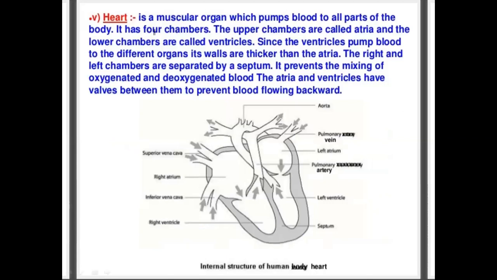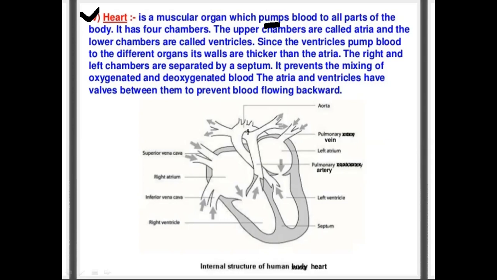This is the main circulatory system organ. The main organ of the circulatory system is the heart. The heart is a muscular organ which pumps the blood into all parts of the body. If there is no pumping, then circulation will not happen everywhere. So how does the pumping take place through the heart?